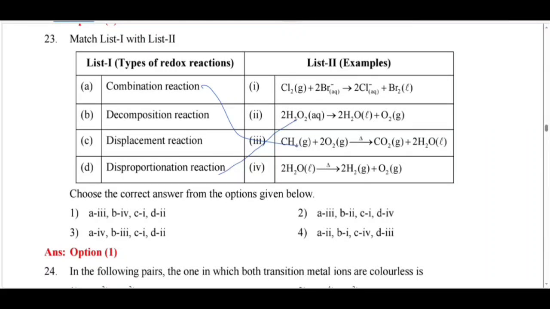A disproportionation reaction is one in which the oxidation state of oxygen changes. Here, in peroxide it is -1. In one product oxygen is 0, and in the other it is -2. You see here, oxygen only undergoes changes in oxidation number, -1 to 0 and -1 to -2, so it is an example of a disproportionation reaction. Then decomposition reaction, see here, what is decomposition?